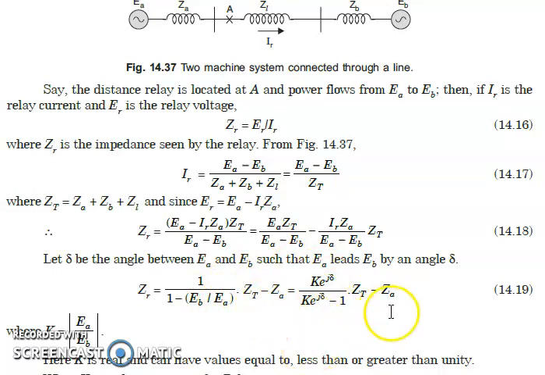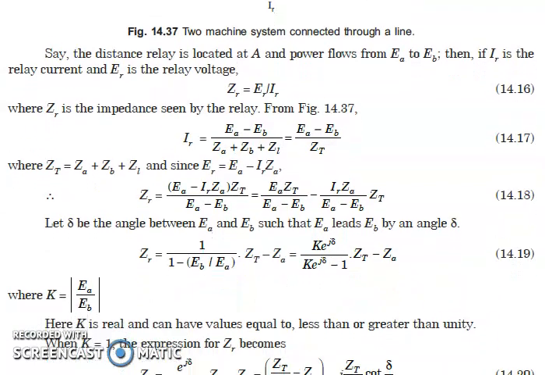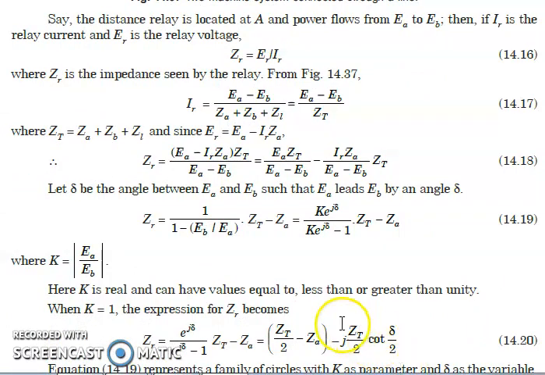The detail of this mathematics, how it arrives, I will give you in your notes. So the final term we reach is this one. Now we have put K equal to EA upon EB. Here K is real and has values equal to, less than or greater than unity. When K equals 1, we will get ZR is equal to ZT by 2 minus ZA, minus this one.